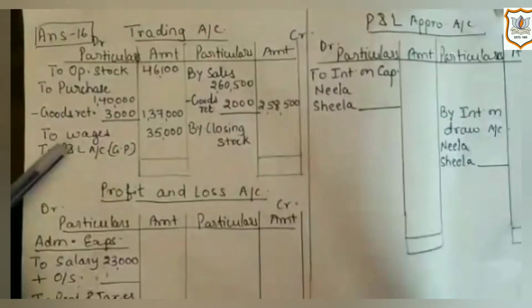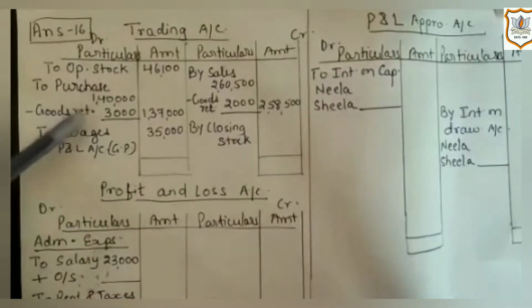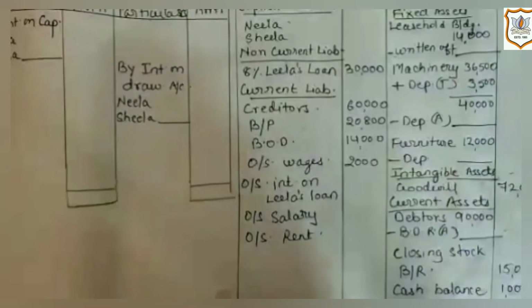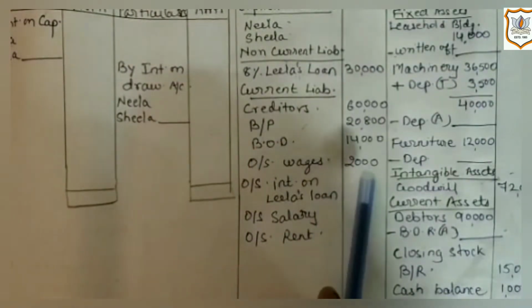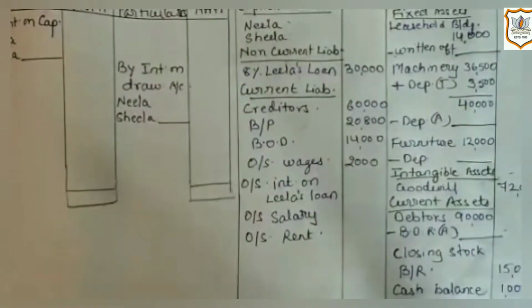Then amount of wages is given, which will be recorded on debit side of trading account as it is an expense which is directly related to production. Now outstanding wages is also given, which is rupees 2,000. As it is a credit balance in trial balance, which is a liability, its balance is shown on credit side because it is a liability, and as we all know that all liabilities have credit balance.